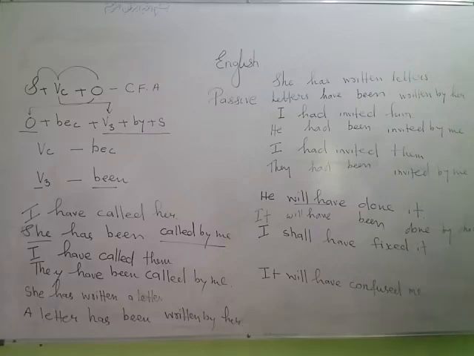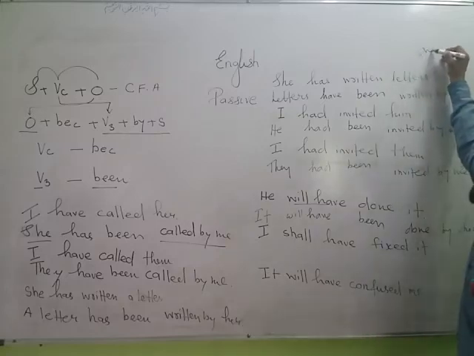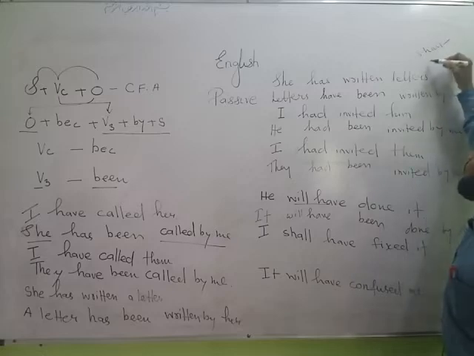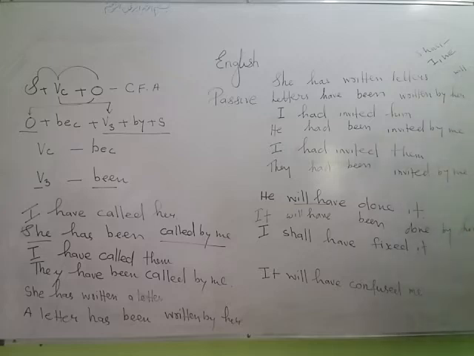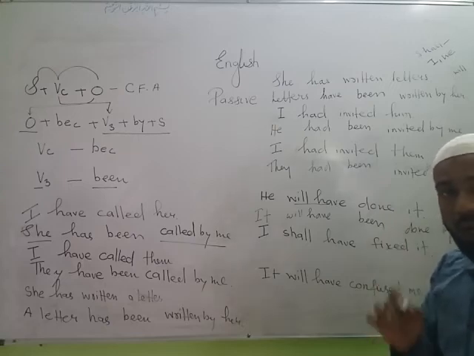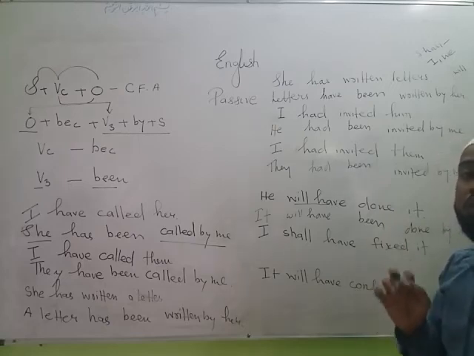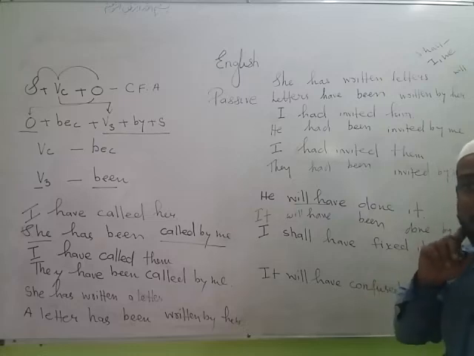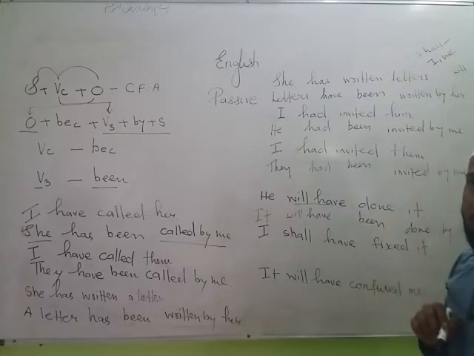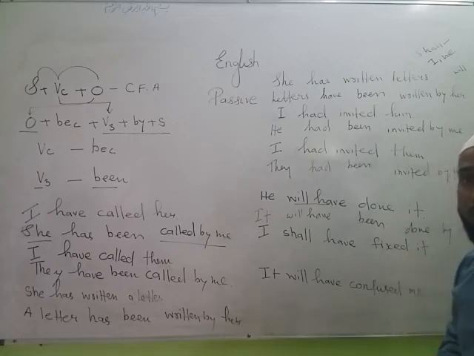Now one point, we use shall with I and we. With all other subjects we use will, but the good news is that you can use will with all subjects including we also, I also, but you cannot use shall with subjects other than I and we. So you can use will with I also, we also, and with other subjects also, but you have to use shall only with I and we. Let's see the next sentence.